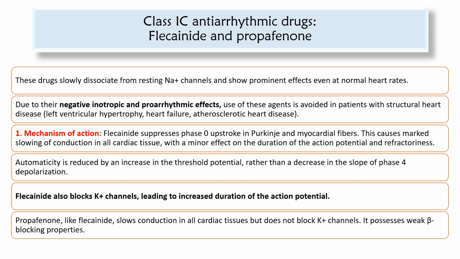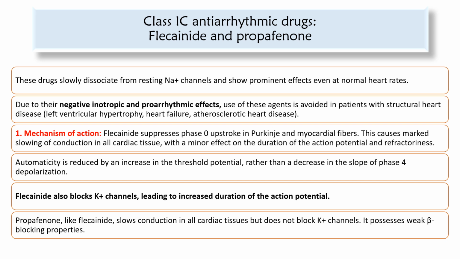Then coming to the mechanism of action, flecainide suppresses phase zero upstroke in Purkinje and myocardial fibers. This causes marked slowing of conduction in all cardiac tissue with a minor effect on the duration of the action potential and refractoriness. Automaticity is reduced by an increase in the threshold rather than a decrease in the slope of phase 4 depolarization. Flecainide also blocks potassium channels, leading to increased duration of the action potential.